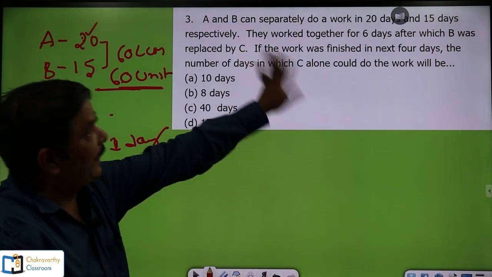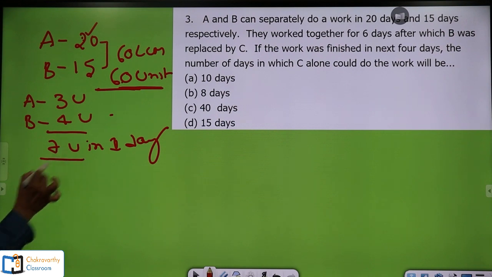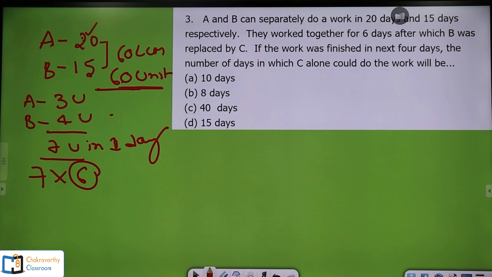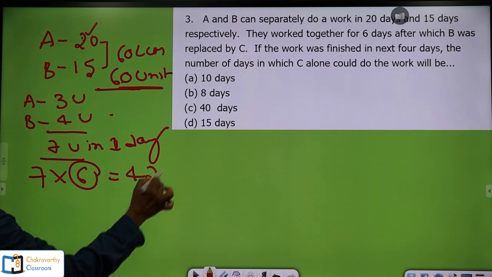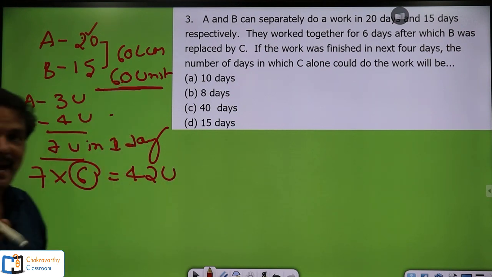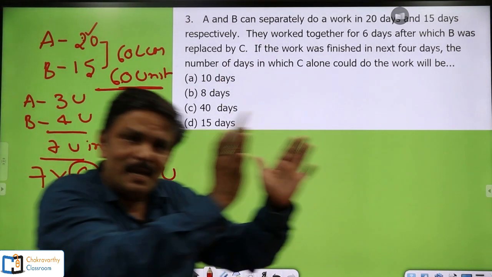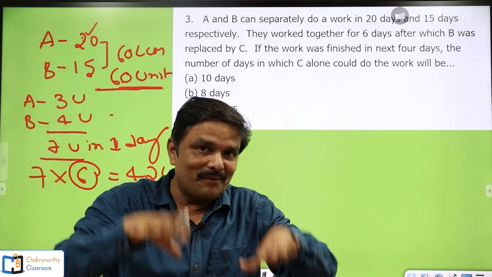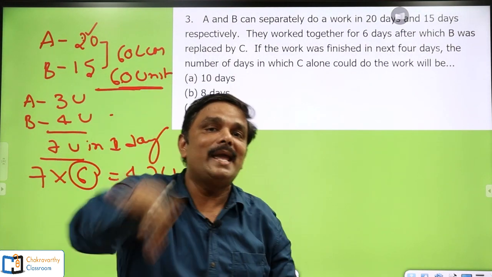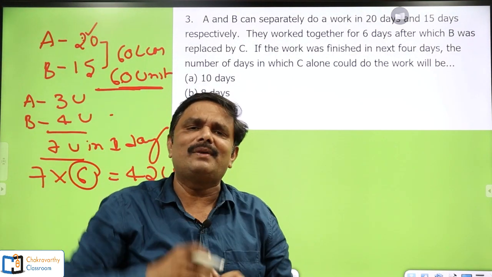Now, they worked at it for 6 days. So, in 1 day they can do 7 units of work, and they work for 6 days. So, here clearly 42 units of work is completed out of 60. Now, here what happens? B is replaced by C. B quit the work. In place of B, C accompanied A now. Now, A and C together took up the work. That's what they have given in the question.